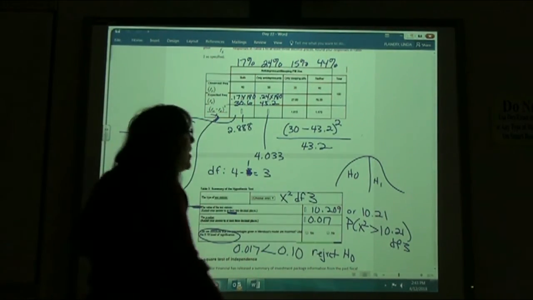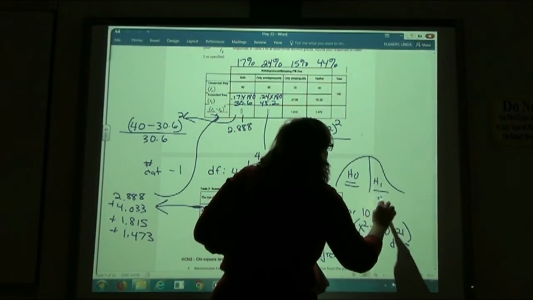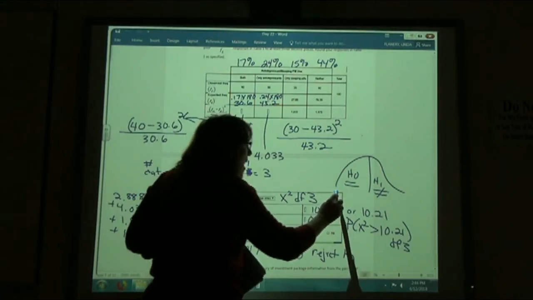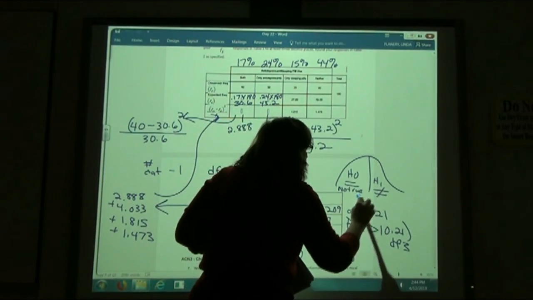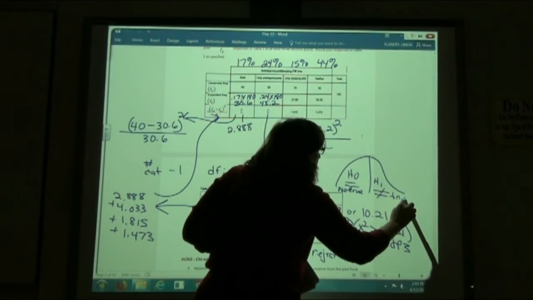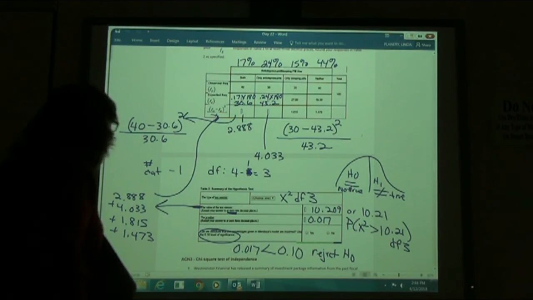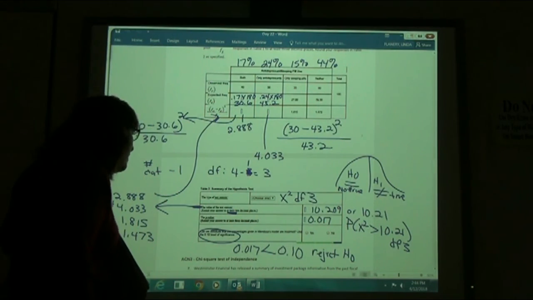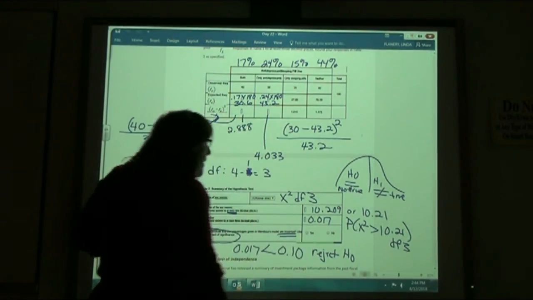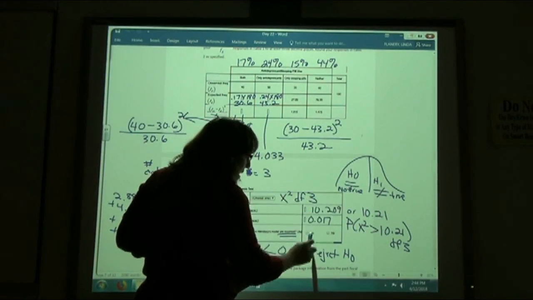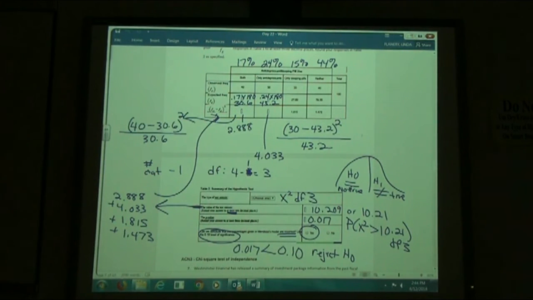Now again, we have to remember that the null is the equal, the alternative one is not equal. So we're rejecting the null. This is not true, which means this one is the true statement. Rejecting the null, we're rejecting that it is equal. That means it's not equal. Can we conclude that the percentages given in the model are incorrect? Can we say they're incorrect? Yes, we can, because they are not equal. That is my true statement.